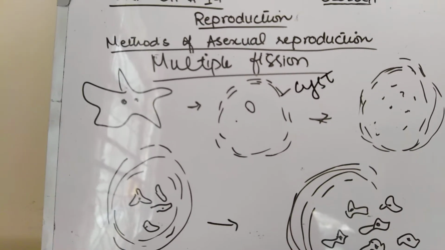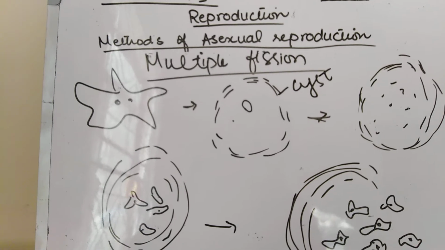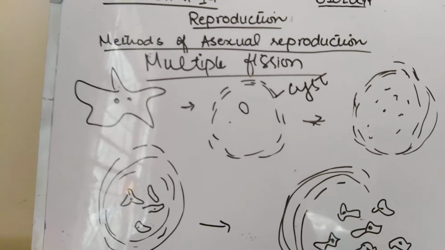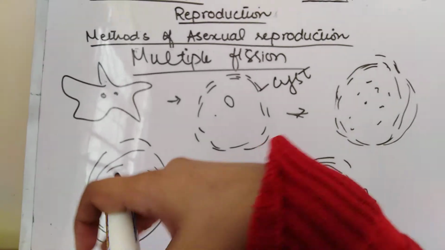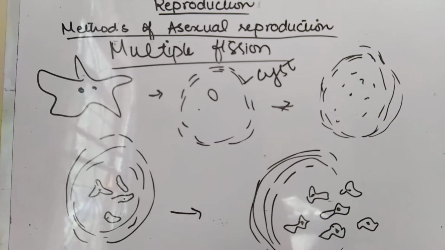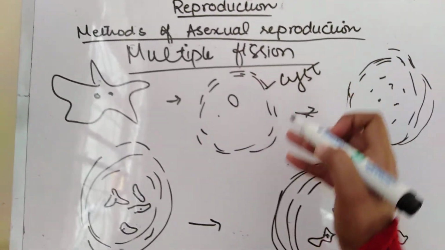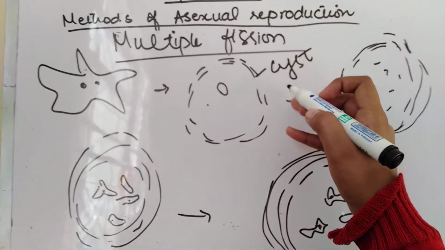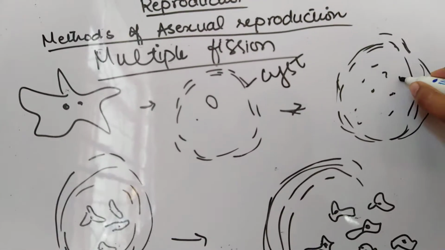During favorable conditions, it may simply divide into two by the process of binary fission. But during unfavorable conditions, it can divide through multiple fission. It forms a round, hard wall, which is known as a cyst, around it, and under this cyst the cell continues to divide its nucleus.